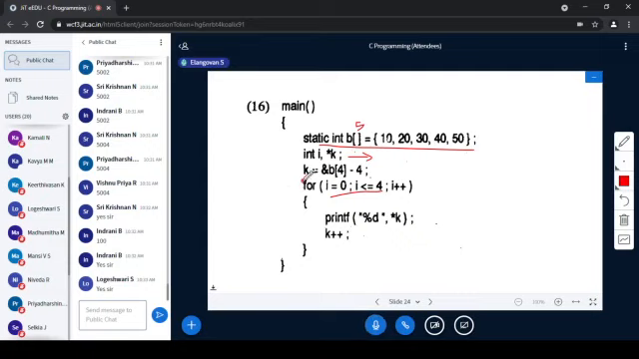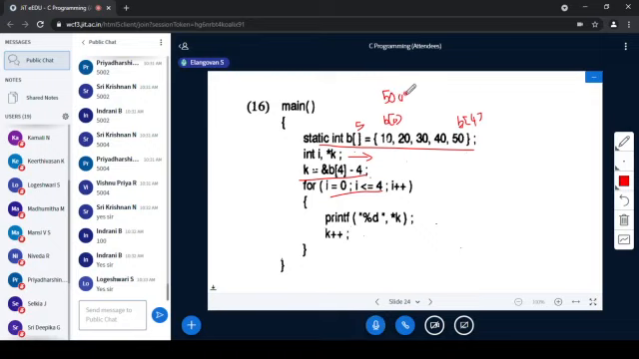Correct? So k is stored with the address of b of 4 minus 4. What is the address of b of 4? This is b of 0, b of 1, b of 2, b of 3 and b of 4. This is b of 4. b of 0 is 10, b of 4 is 50. The address of b of 0 is something; suppose I am taking 5000. Address of b of 0.